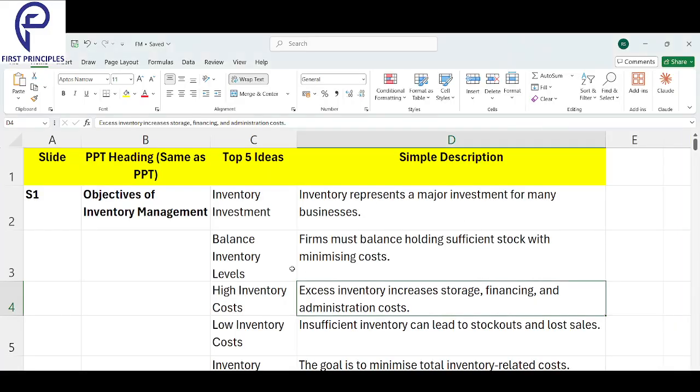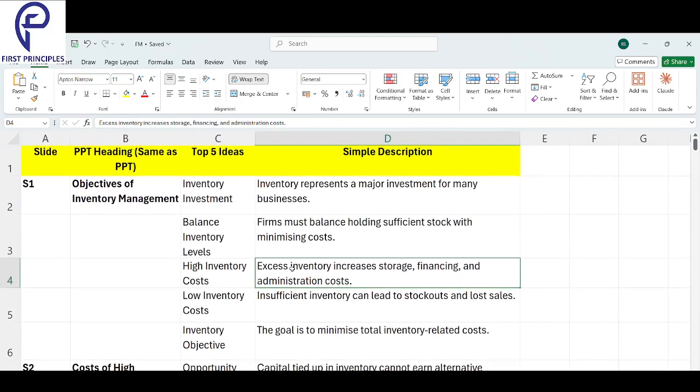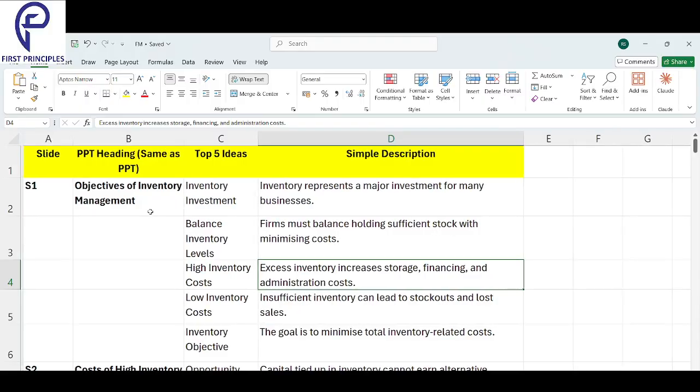All right, let's go. Starting off the chapter, another chapter in FM. Let's get a good understanding about this chapter and close this particular reading here. First, we look into the objectives of inventory management. And what do we mean by inventory management?